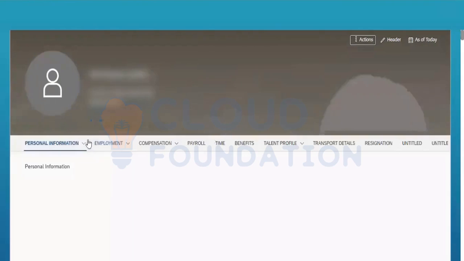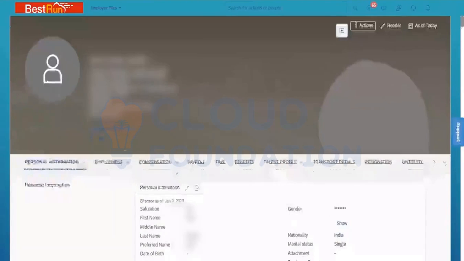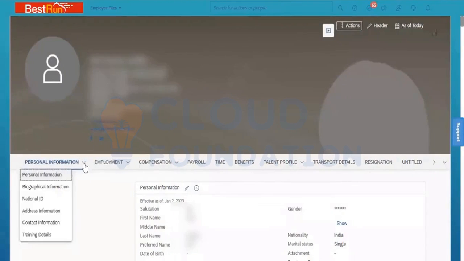Which is showing here. This top which you are seeing, these are the sections. Under each section, these are the subsections.